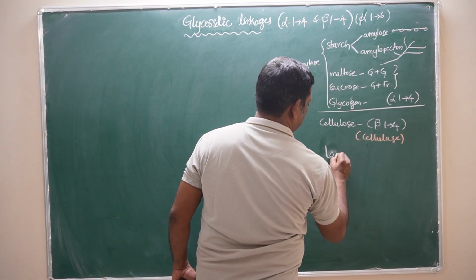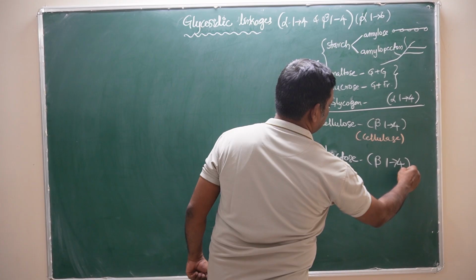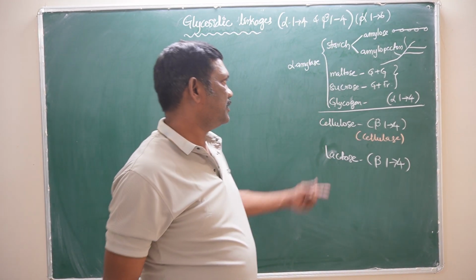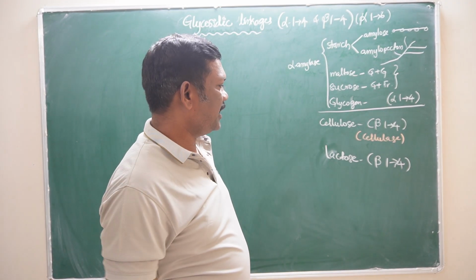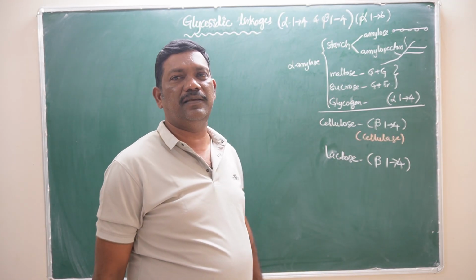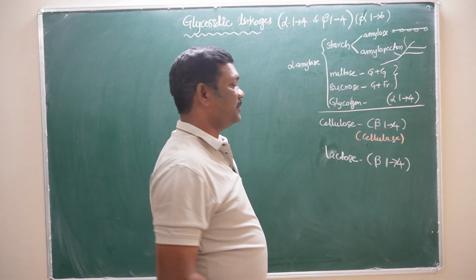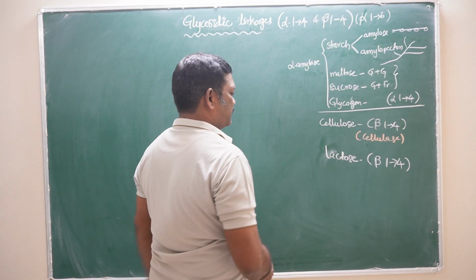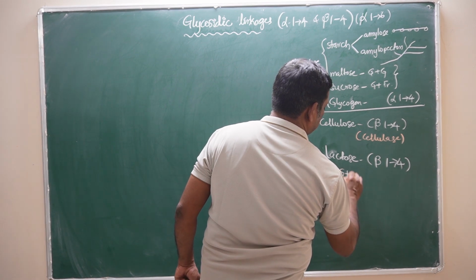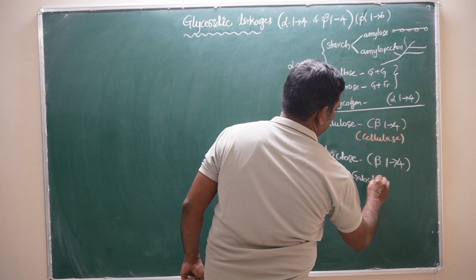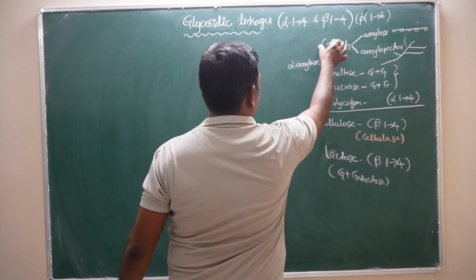Another one is lactose. Lactose is also made up of beta 1,4 glycosidic linkages. This is called the milk sugar. In infants, this lactose is digested because the beta galactosidase enzyme is present in infants, but in adult human beings there is no beta galactosidase enzyme to digest the milk sugar lactose. This is a disaccharide which is made up of glucose and galactose. So these are our food materials. Some are disaccharides and some are polysaccharides.